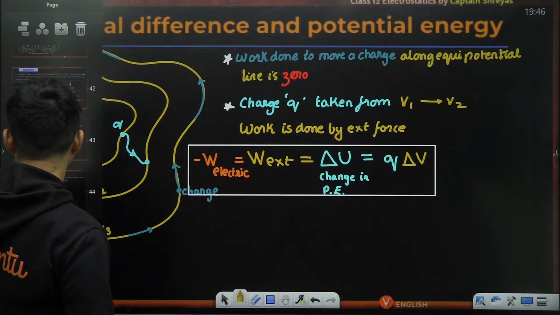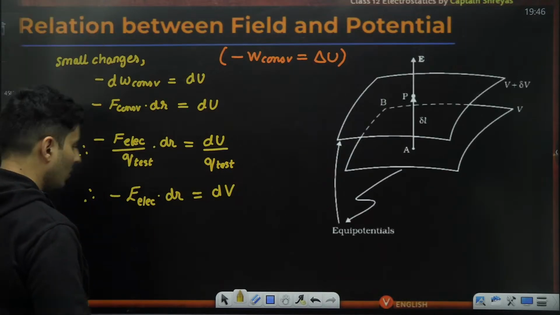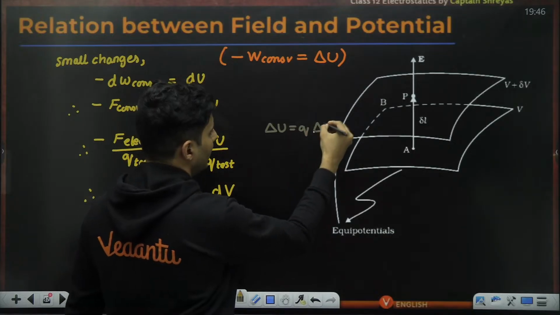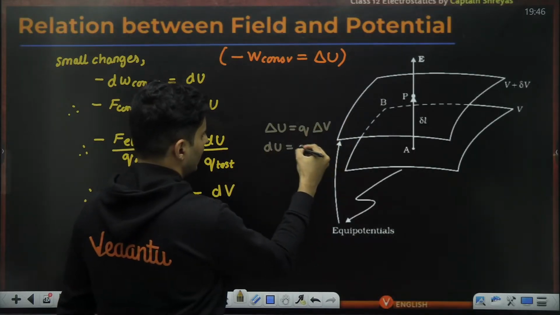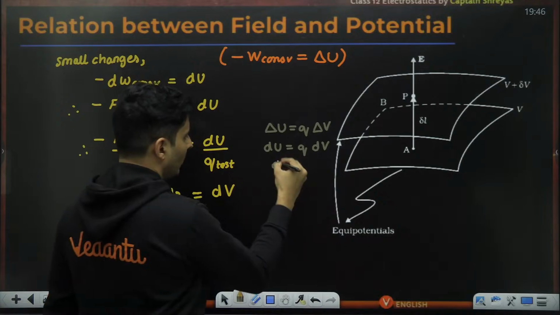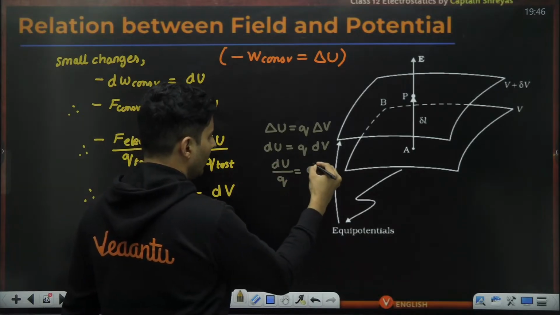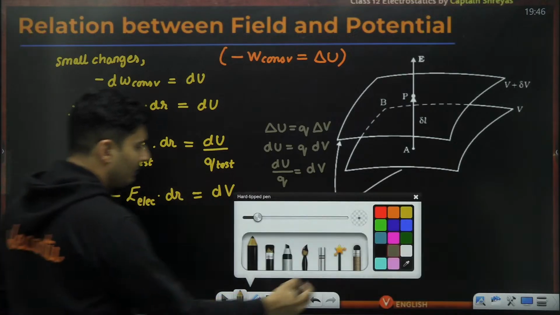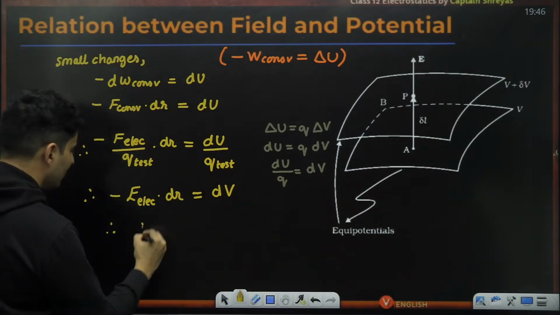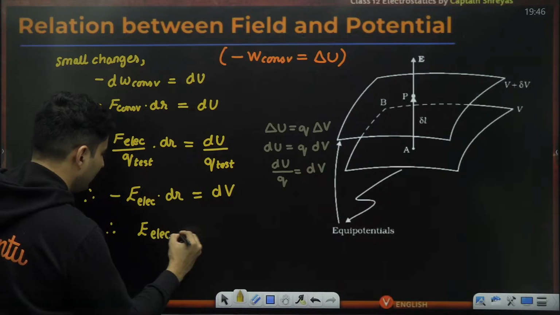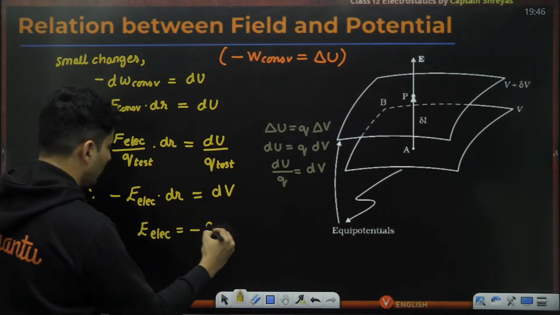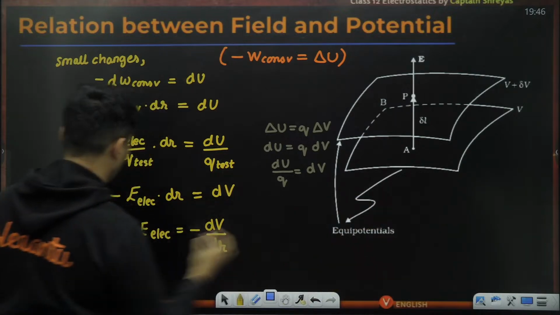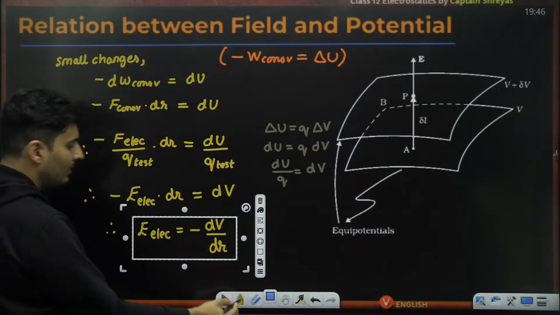So going back over here, the logic is, since delta U is Q delta V, therefore dU is Q dV. So dU by Q will also be dV. So that is the logic for this. Perfect. I have found whatever I wanted. That means the electric field is, taking that negative sign over there, minus dV by dr. This is a very, very important formula. Electric field is negative dV by dr.